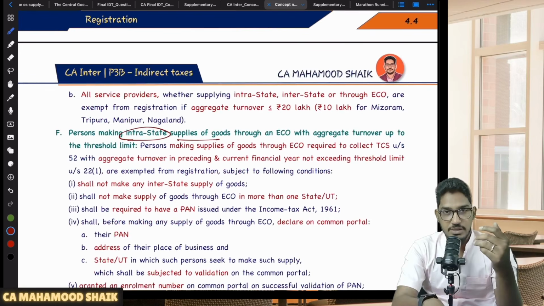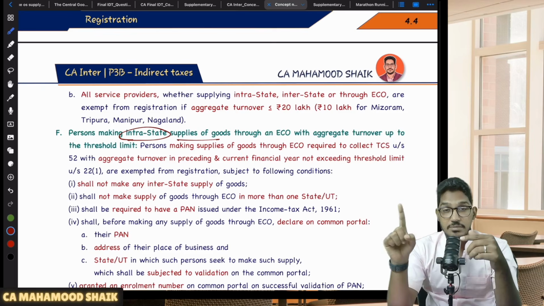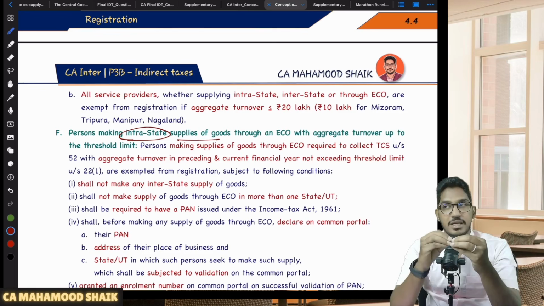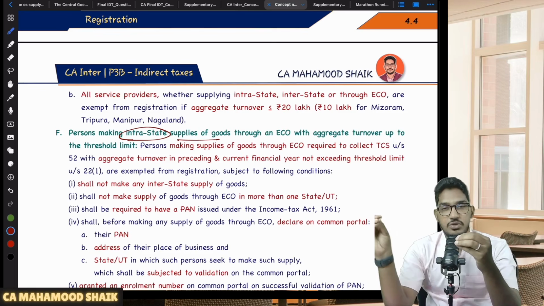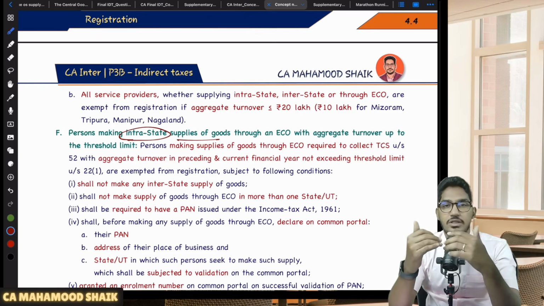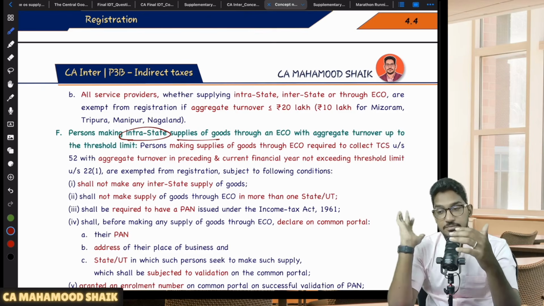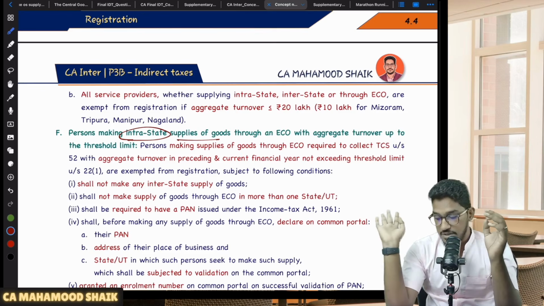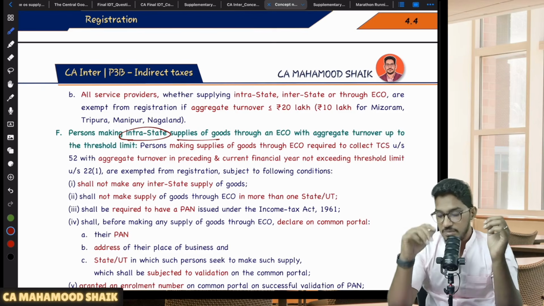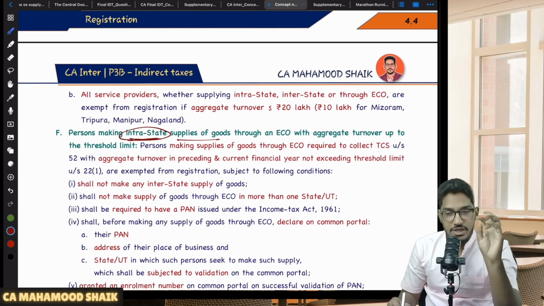Because if you are a normal supplier and make any interstate supply, you become liable for compulsory registration, no? So even if you are a supplier making supply of goods through the e-commerce operator, you are not liable for compulsory registration. You can enjoy the threshold limit of 40, 20, 10. If you are a person exclusively engaged in supply of goods, you can enjoy the threshold limit of 40, 20 or 10. But the condition is you should not make any interstate supplies. You can make only intrastate supplies.